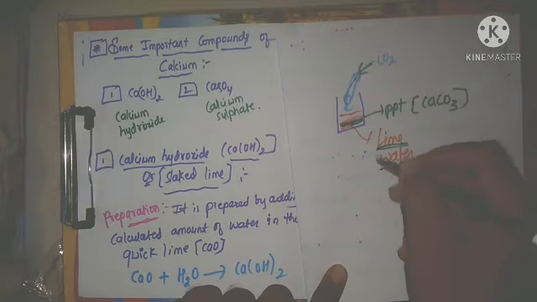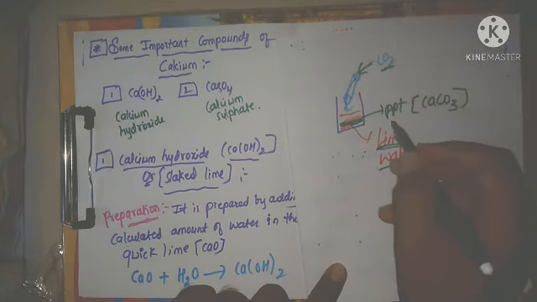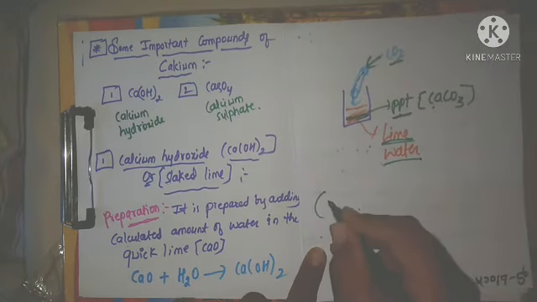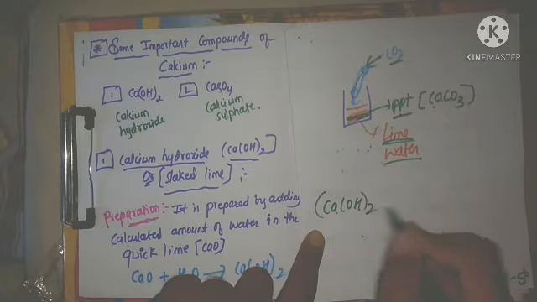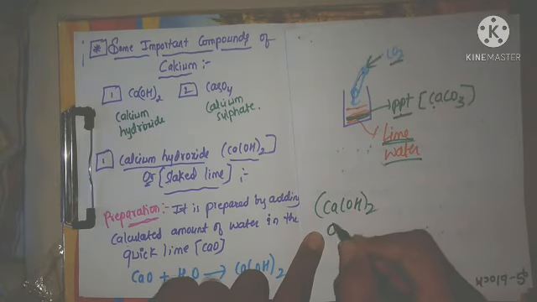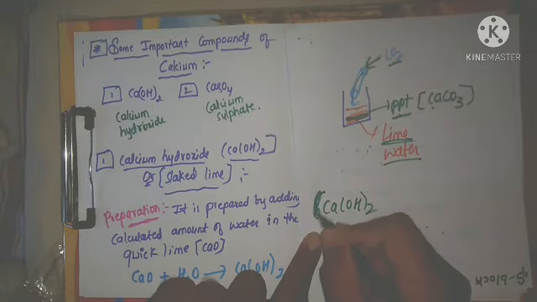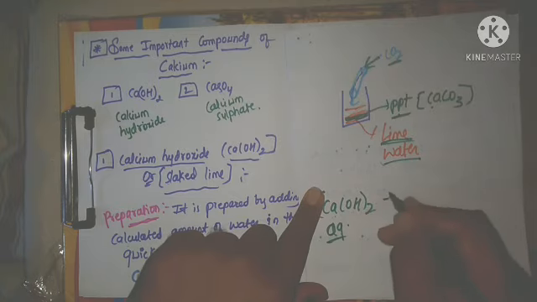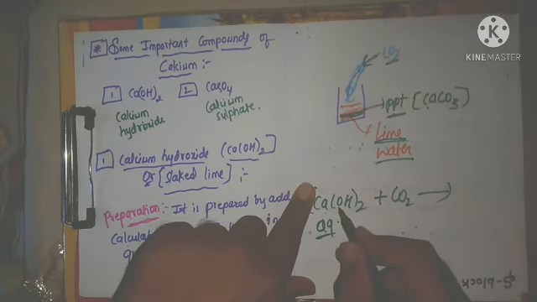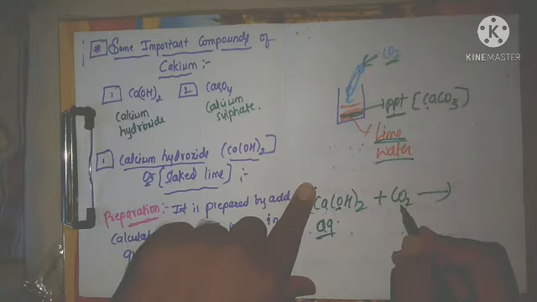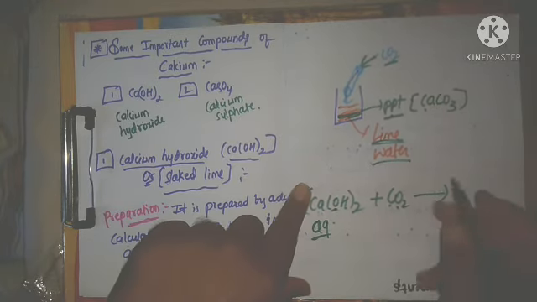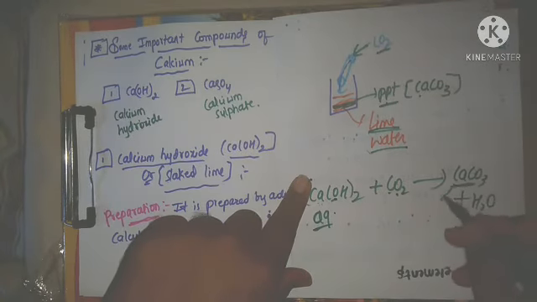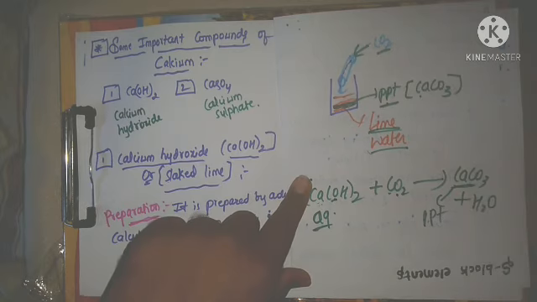There is a reaction between the lime water and the carbon dioxide, forming a precipitate of calcium carbonate. Ca(OH)2 aqueous, that is called lime water. If you pass carbon dioxide, one oxygen here, two oxygen here, three oxygen: CO2 plus one oxygen gives CO3 with Ca. It will be CaCO3 and it will give water. The precipitate here is calcium carbonate.